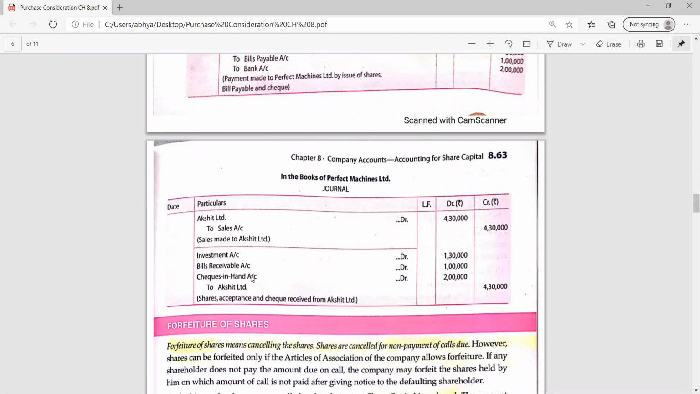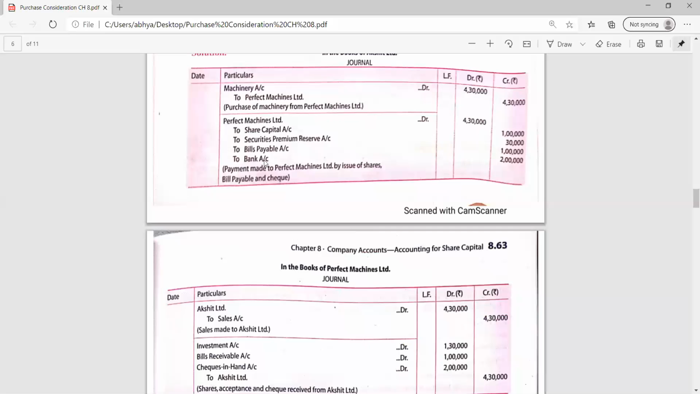Post dated cheque means the date written on the cheque is after 2 months, so we cannot deposit it right now. That is why, instead of bank, cheques in hand account will be debited. Here these accounts are credited, so in the seller's books they will be debited. Share capital and securities premium: it is share capital for the company which is issuing shares. For the other person who is buying those shares, it is an investment. So that is why the investment account is debited.